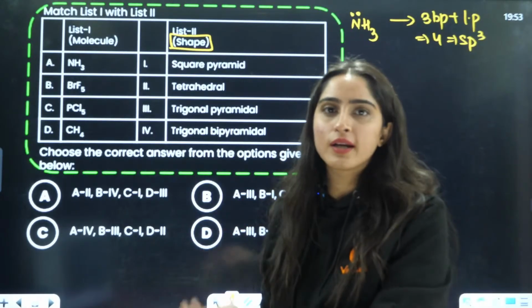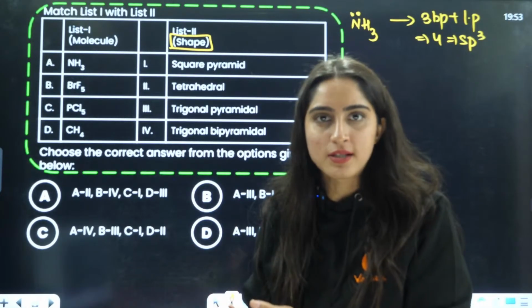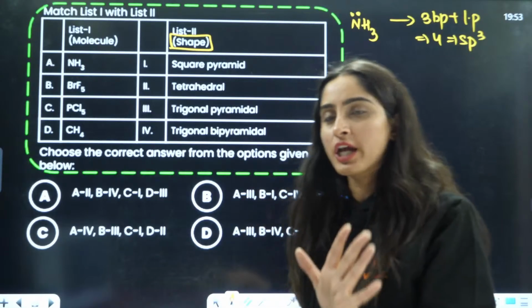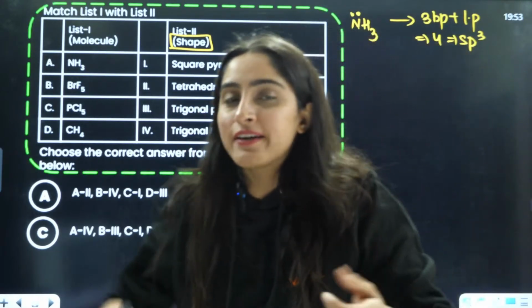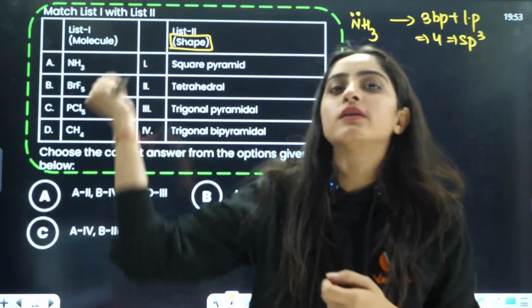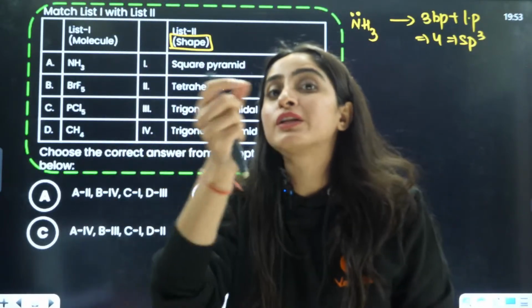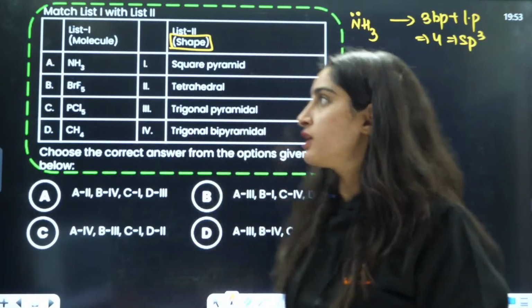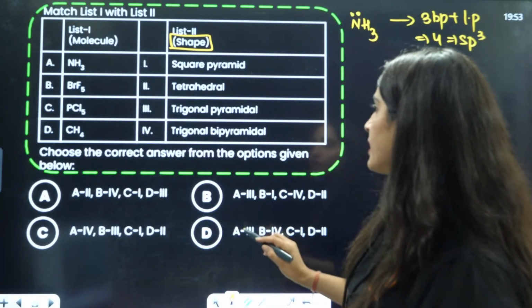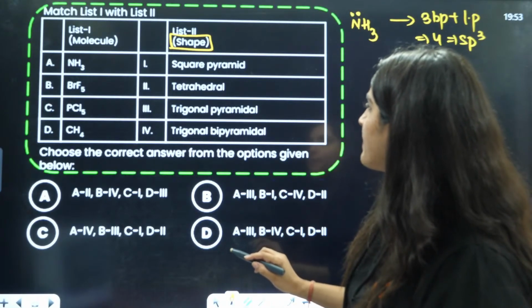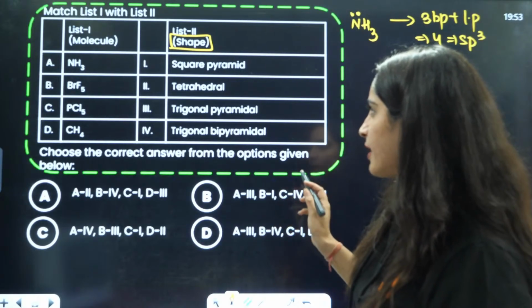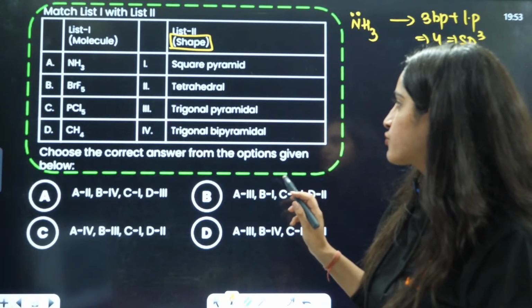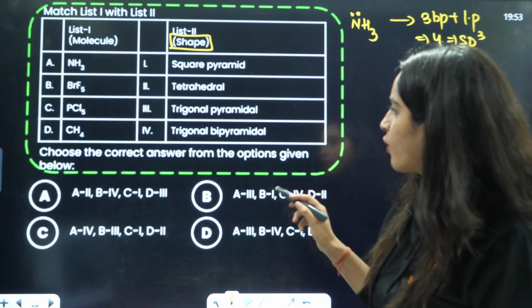So in NH3, in tetrahedral geometry, when you replace one bond pair with the lone pair, you have a pyramidal shape. Wait a minute. The options are square pyramidal, tetrahedral, trigonal pyramidal, trigonal bipyramidal.